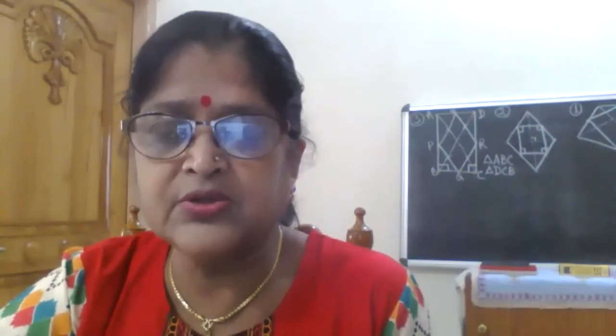Now see, we have already done 10 theorems on quadrilateral. Have you any doubt in these 10 theorems of the quadrilateral chapter? Any doubt? No?